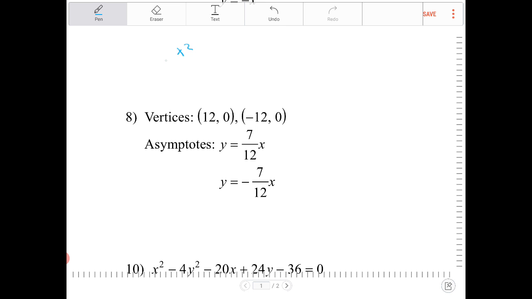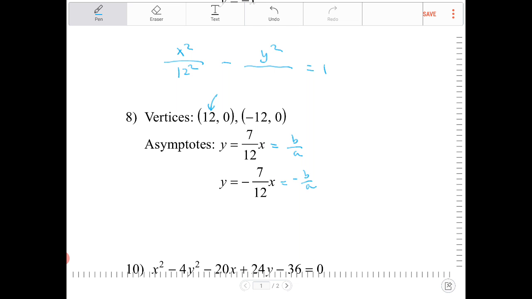I know that the equation is x squared over some quantity of a squared minus y squared over some quantity of b squared equal to 1. a is just the distance between the vertex and the center. In this case, it's 12, so it's 12 squared. Now I've got to figure out what b is. In this case, you're not given a set of foci, but instead you're given the slopes of the asymptotes. So what are we to do with this? Well, I know that the slope of the asymptote is equal to b over a, and this one over here is negative b over a.